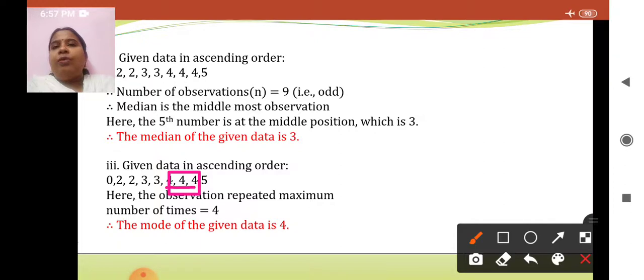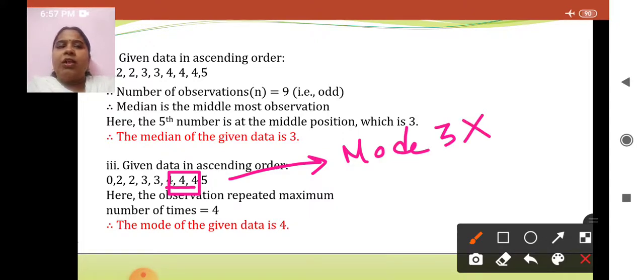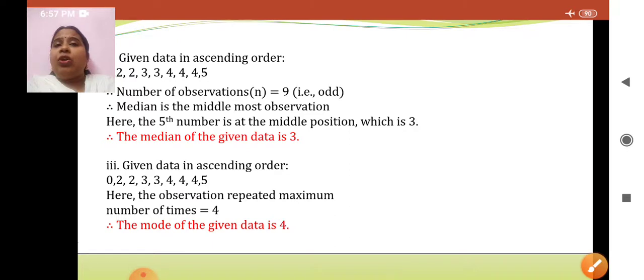So please don't make the mistake of writing that the mode is equal to 3. Since 4 is repeated 3 times, writing mode is 3 will give you a wrong answer. You have to write that particular number which is repeated the maximum number of times. Here the observation repeated the maximum number of times is 4. Therefore, the mode of the given data is 4. I hope it is clear.